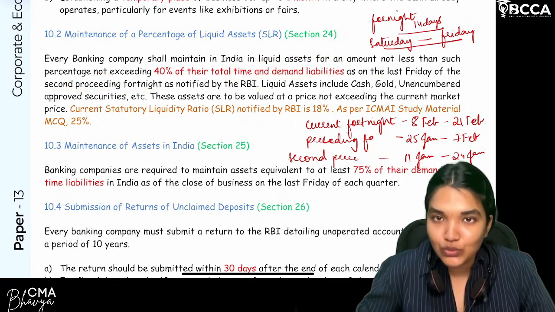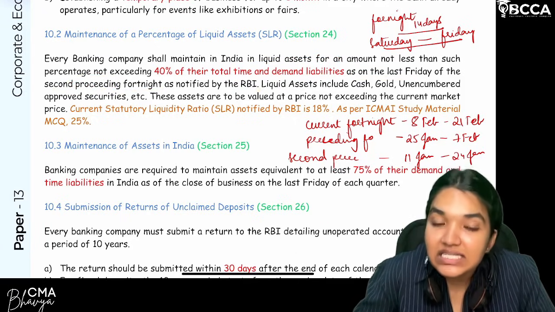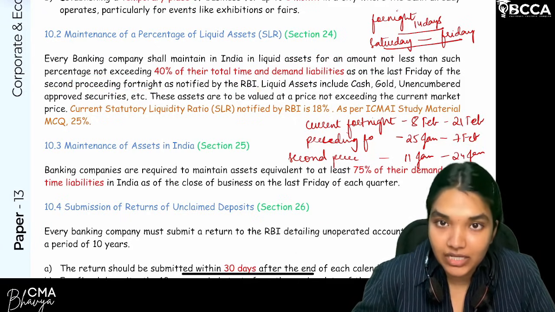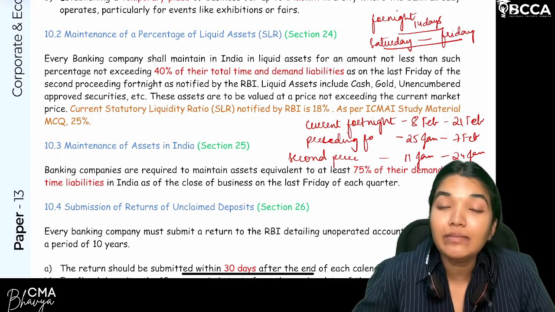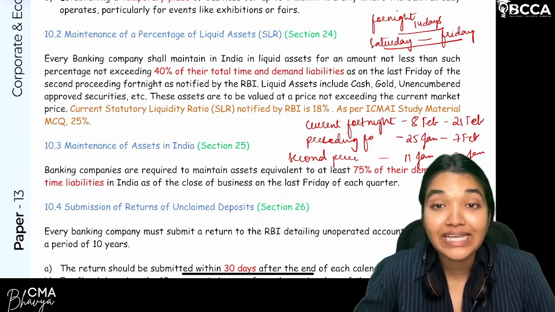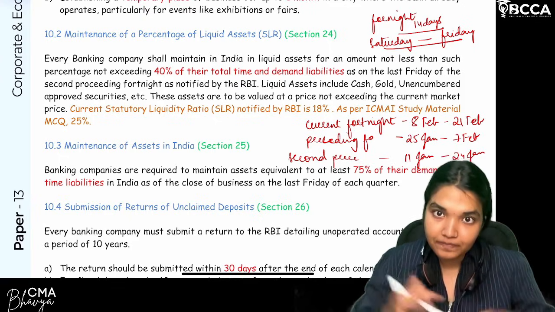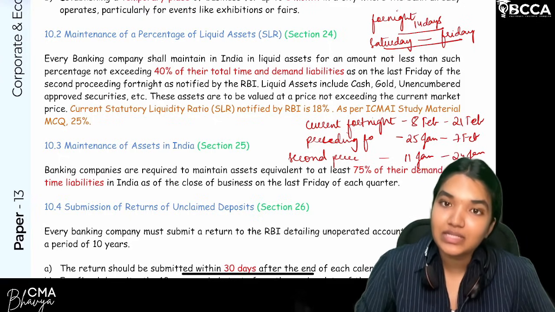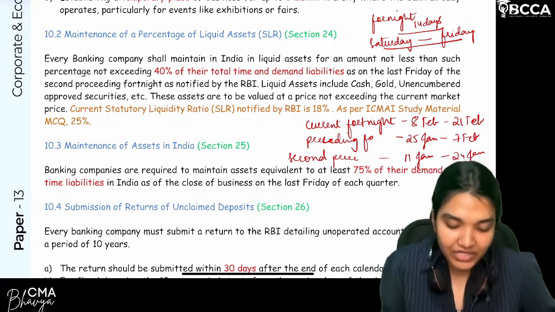Are we clear? So it should be at least 18 percentage of the total time and demand liabilities as on the last Friday of the second preceding fortnight. Clear with this? So this is the meaning of statutory liquidity ratio.